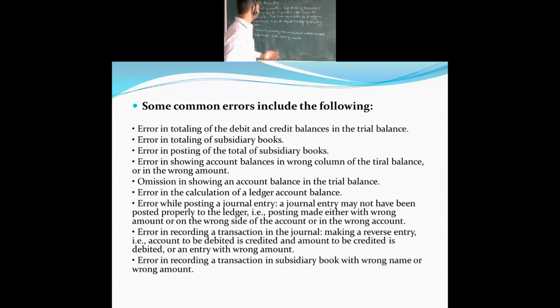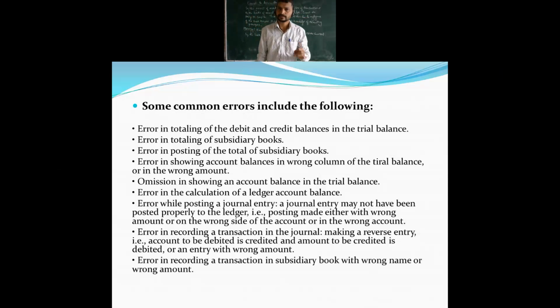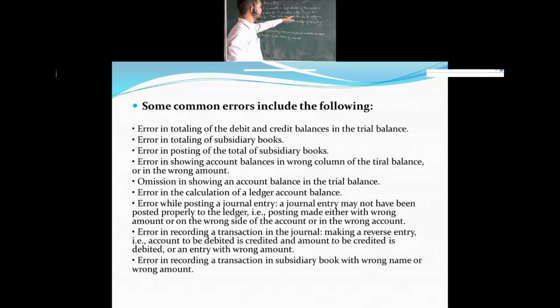For that purpose, all the large number of transactions are recorded in the books of accounts. Which are the books of account first? Journal and then the ledger. The records maintained by the accountant or the bookkeeper are none other than the journal and the ledger. Then we go on to the further things: after the journal, ledger, account and cash book we saw, after that the sales book, all the things we saw. Now we are dealing with the trial balance. See, this is step by step work. So let's see the journal and the ledger.